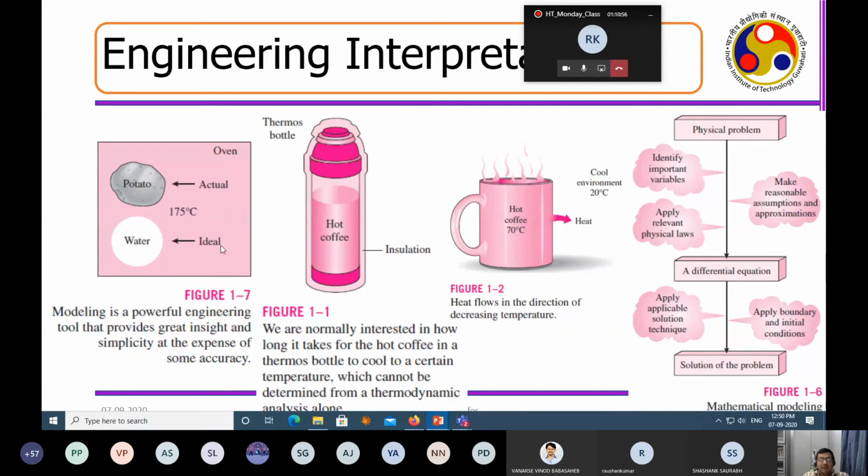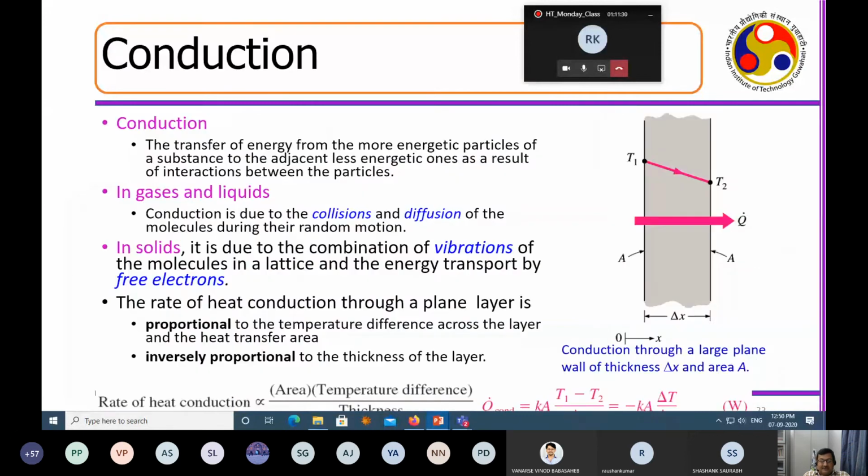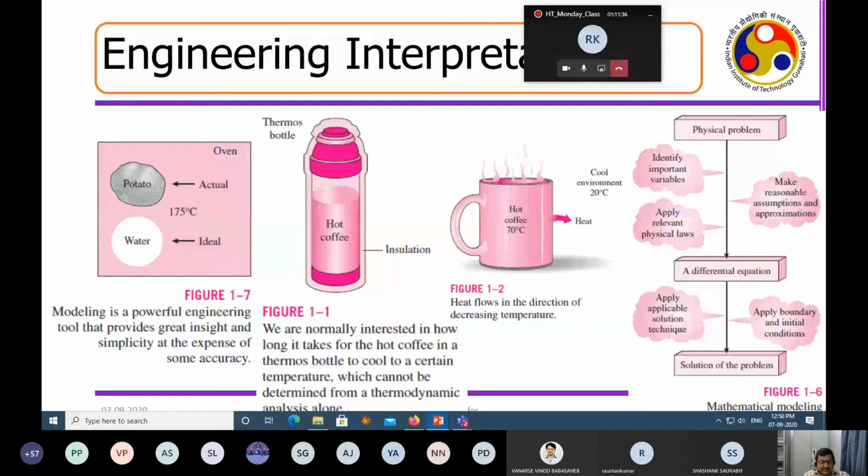So these are all associated with three different processes, which are called convection, conduction, and radiation, and pioneered by three very well-known scientists: Joule, Fourier, and Newton. Newton, all of you know, is a very popular and accomplished scientist. But Joule and Fourier are two persons who have contributed to the developments, and those developments we are going to discuss from slide 23, or rather it will become 24 in the next class.